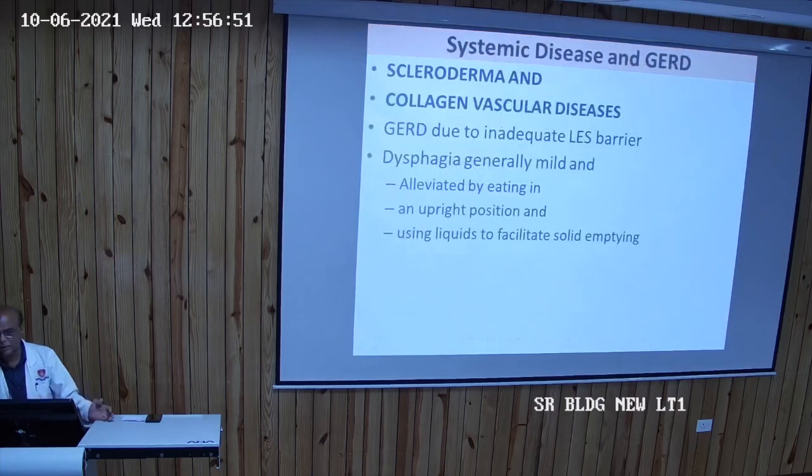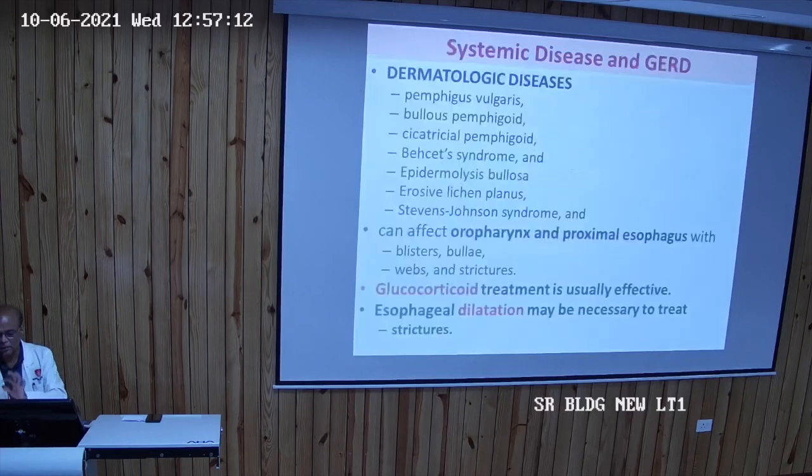Systemic disease: if a patient is suffering from some systemic disease and is complaining of GERD-like symptoms, you have to suspect it may be due to these diseases, autoimmune disorders, scleroderma, collagen vascular disease. It is alleviated by eating in an upright position and using liquid to facilitate solid emptying. It will help them relieve symptoms. With dermatological symptoms, the patient may go into GERD or dysphagia. Glucocorticoid treatment and dilatation sometimes.